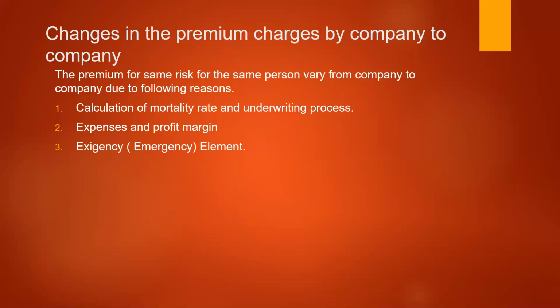Exigency or emergency element is one more important factor. It talks about certain kinds of emergency services for which insurance compensation is made. For example, if the person gets hospitalized for health reasons, in certain life insurance policies there are certain riders involved. If compensation has to be made for medical expenditures in case of emergency, in such cases the premium will be high. If the emergency elements are not involved, then the premium will be less. And in case of disbursement of the policy amount, that is the claim amount, where the disbursement is very high and very quick, premiums are normally high.